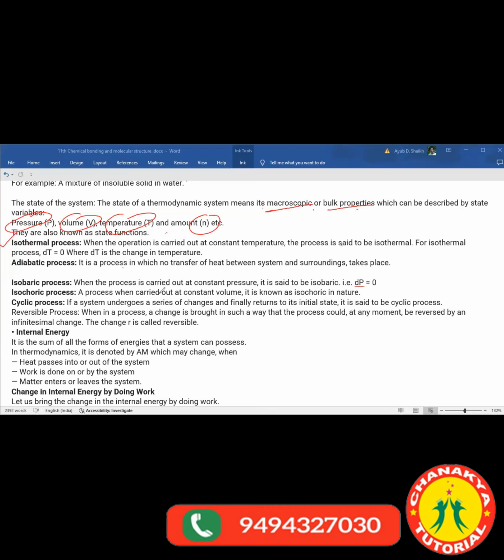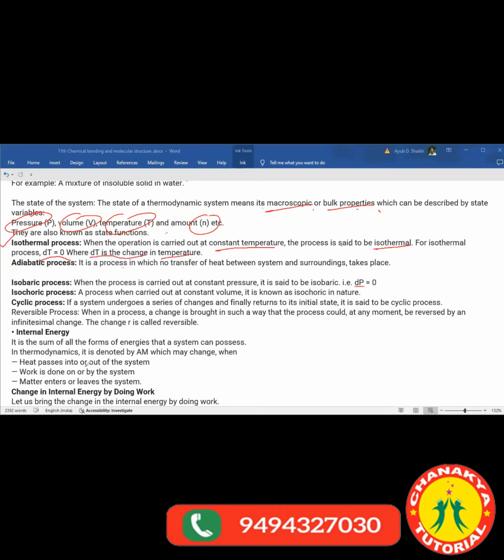Right? In that, see what is given to you. Isothermal process. When the operation is carried out at a constant temperature, the process is said to be isothermal. Means heat will not go out. For an isothermal process, delta T is equal to 0, where delta T is the change in temperature.